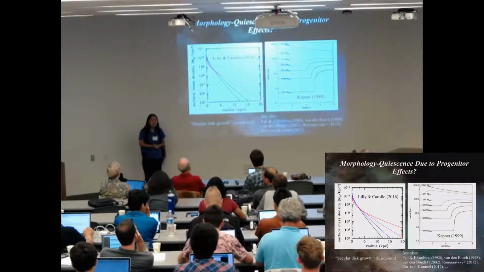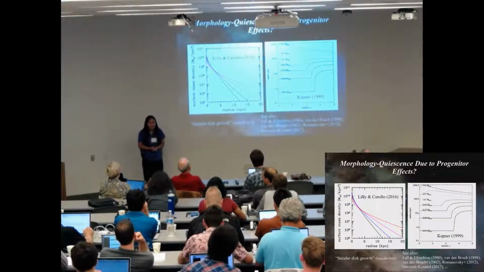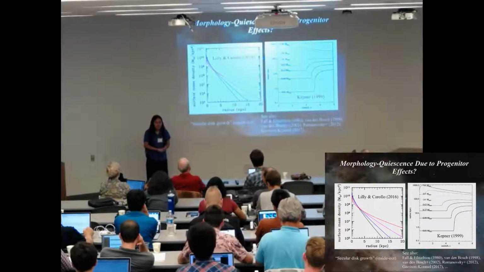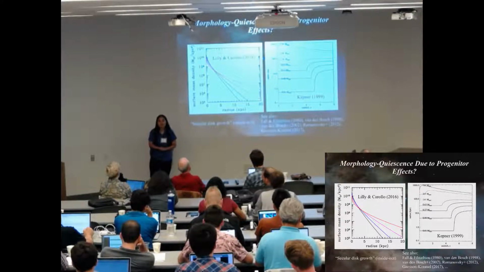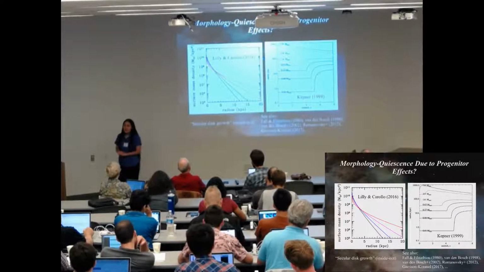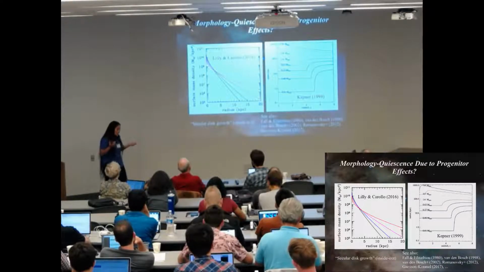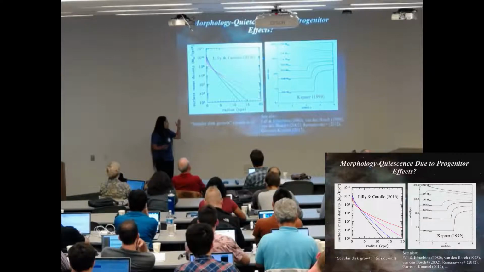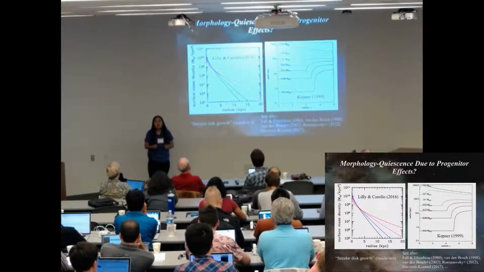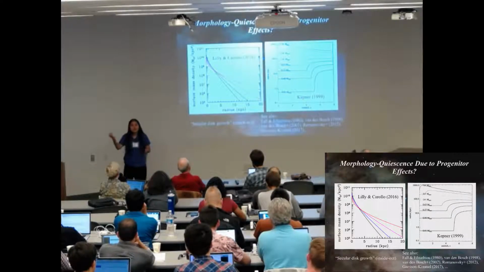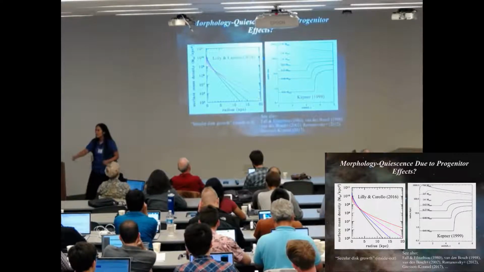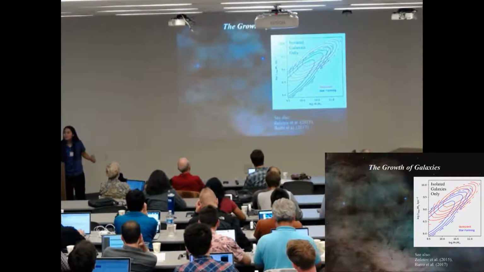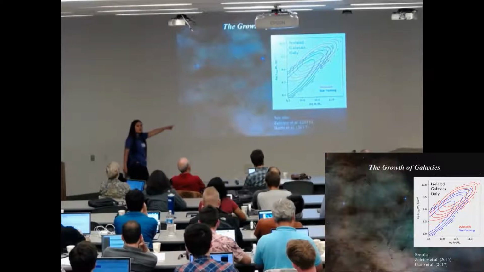And so what they showed was that you can get the morphology-quiescence relation simply by a lot of early quenching of galaxies. Okay, so we have these two modes of growing a disk. We've got inside-out growing a disk, and we also have the mode of compaction, a compaction growing mode. And let's discuss these two growing modes in the sigma 1 versus M star diagram.